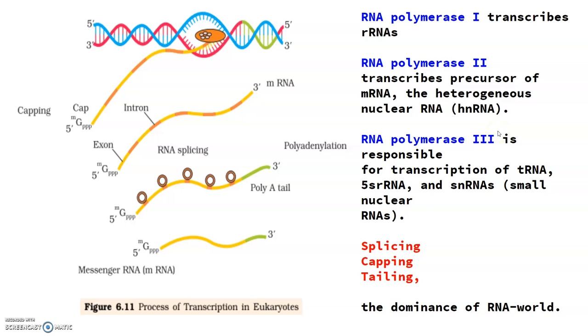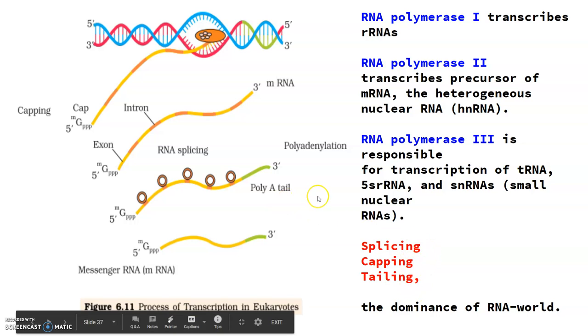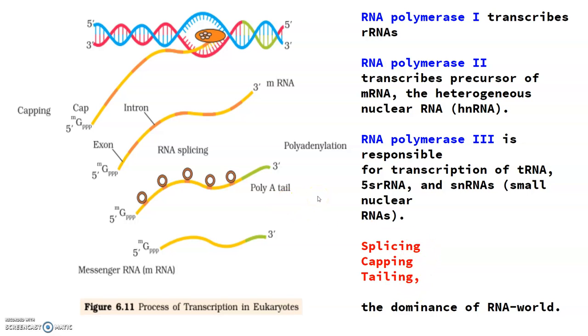So the second complexity is that the primary transcript contains both the exons and introns. Another complexity is that both exons and introns are there, and hence there is a process of splicing. Splicing, capping, and tailing also happen here. Now, what is that process? The introns are removed and exons are joined in a definite order. So this is how the introns are removed, and exons are joined in a particular order.